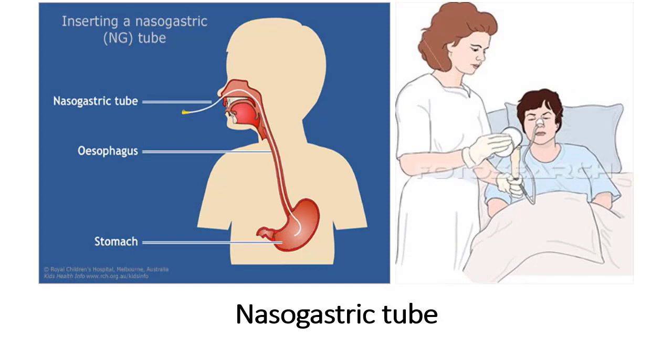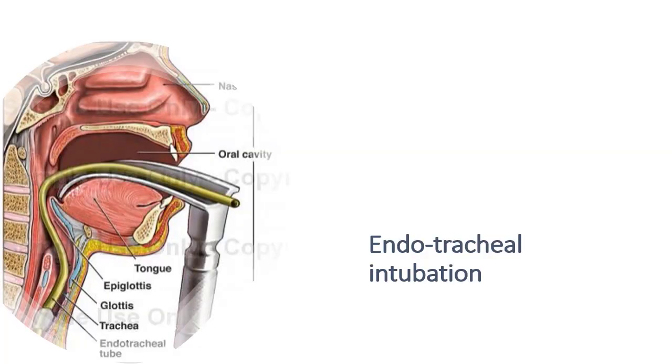A nasogastric tube can be inserted through the nasal cavity into the nasopharynx, through the oropharynx, through the laryngopharynx, and to the esophagus till the stomach. This is done to feed the patient whenever the patient is unconscious or non-cooperative. Endotracheal intubation is intubating a tube into the trachea through the oral cavity, through the oropharynx, and observing the laryngeal inlet, lifting the tongue forward by laryngoscope and then passing the tube into the trachea. This is done to pass the anesthetic gas and oxygen during general anesthesia.